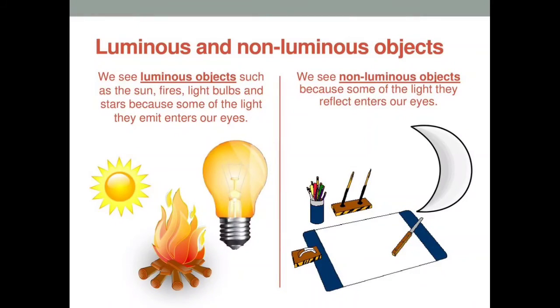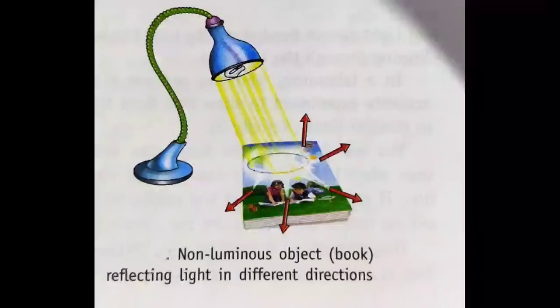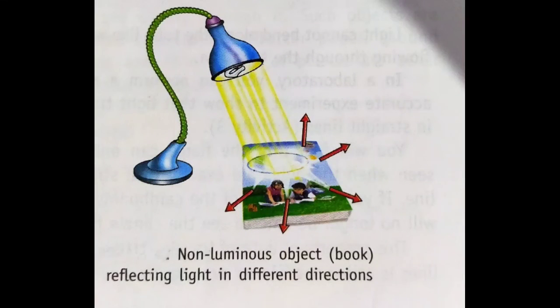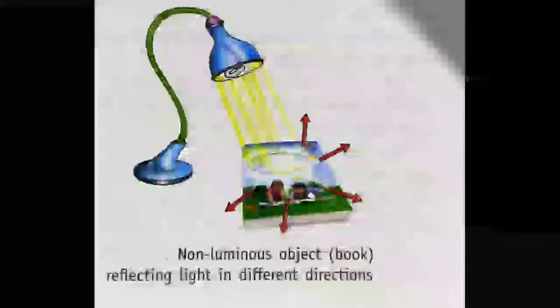So in the picture there are two sections, one for luminous objects and the other for non-luminous objects. Luminous objects, for example bulb, fire, sun, can produce their own light, so that's why they are called luminous objects. And non-luminous objects, for example pencil, a book, can't produce their own light, and that is why they are called non-luminous objects.